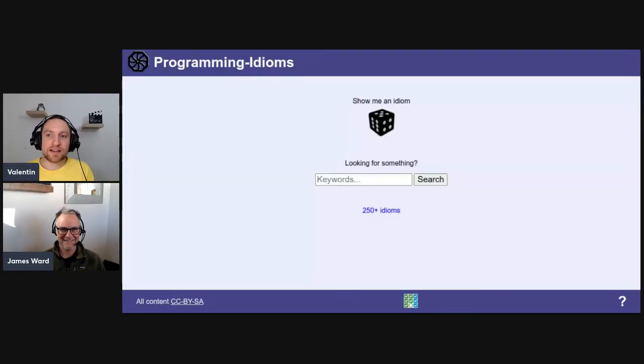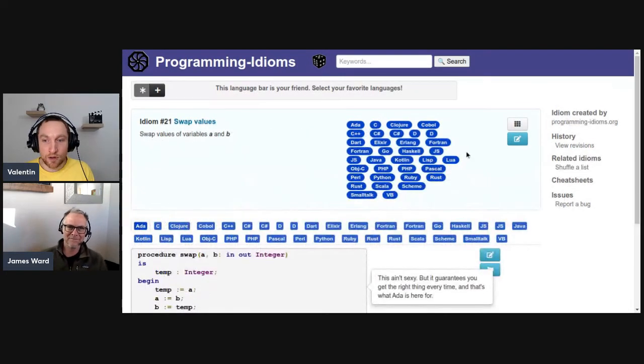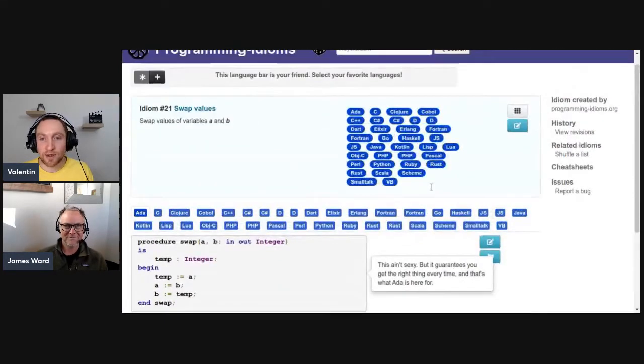So, I'm Valentin. I'm the maintainer of the programmingidioms.org website. Some of you may have seen this website, which contains many snippets written in many programming languages. So, here, for example, test for type extension, or another one, random swap two values. What is the correct way to swap two values in your favorite programming language? And I'm looking for a developer in the Kotlin language.